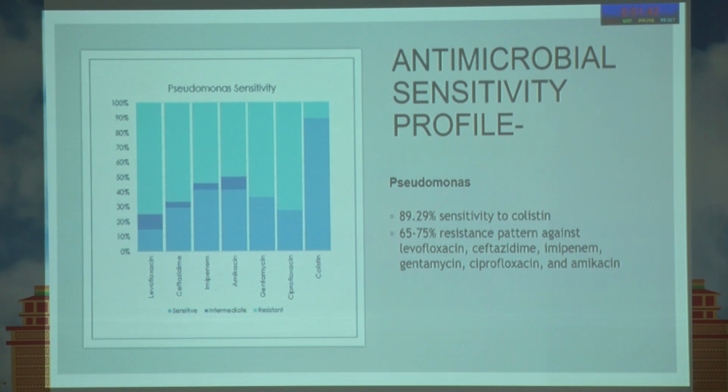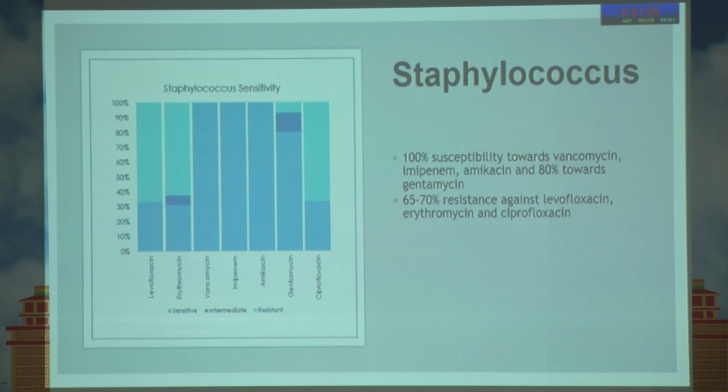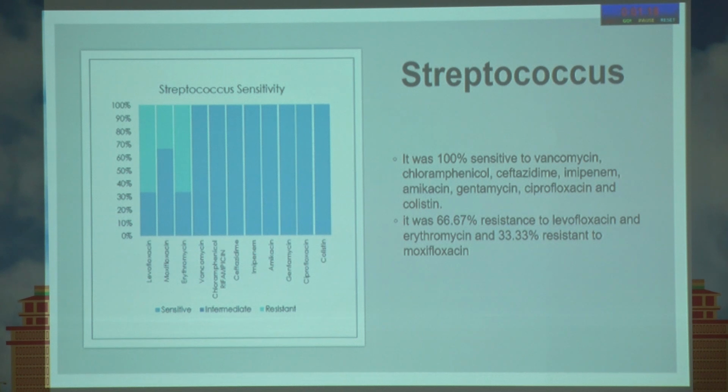The antimicrobial sensitivity profile was documented for 3 organisms: Pseudomonas, Staph, and Strepto. In Pseudomonas, we found that 89% was sensitive to colistin and 65 to 75% resistance was seen to most of the antibiotics. Staphylococcus had 100% sensitivity towards Vanco, imipenem, amikacin, and 80% towards Genta. It showed 65 to 70% resistance against Levoflox, Erythro, and Ciplox. Streptococcus was 100% sensitive to Vanco, chloramphenicol, Cefta, with 66% resistance to Levo and 33% resistance to Moxi.